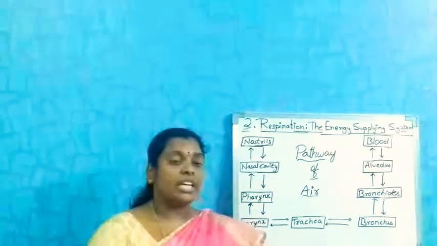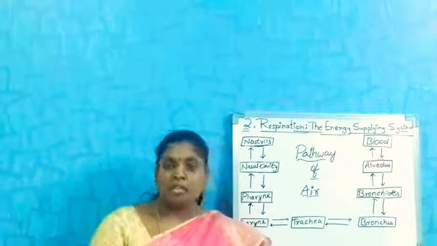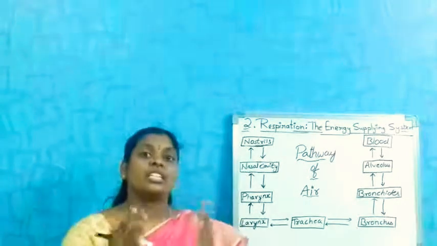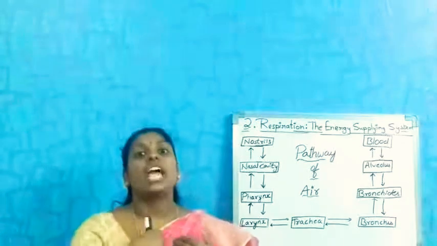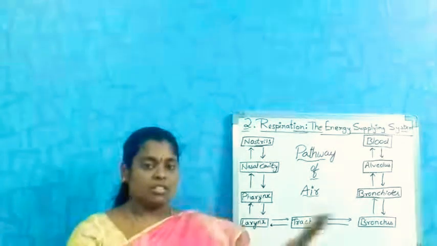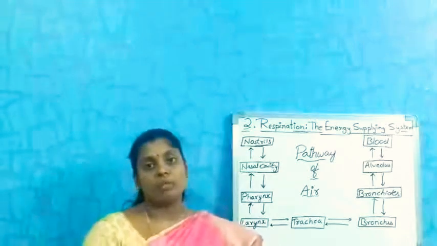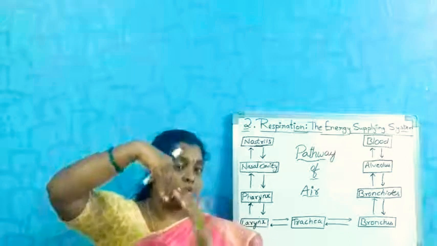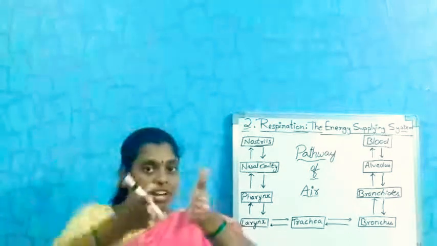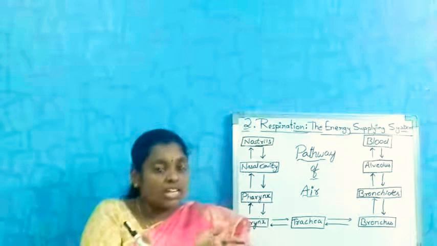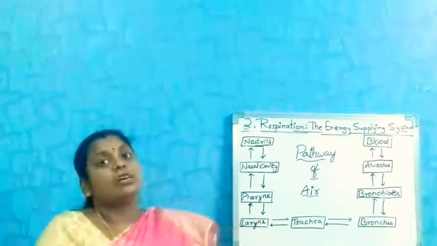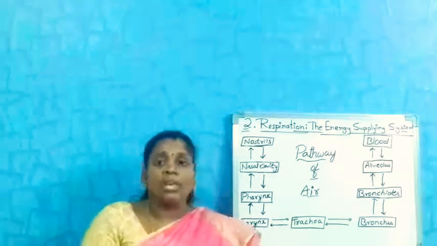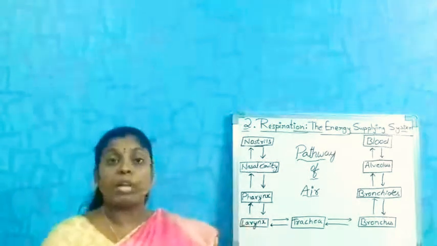When the air reaches the bronchi, the two lungs are placed on either side of the chest cavity. The trachea will divide. In the earlier class, I have shown the diagram: two lungs, and the trachea is present above the lungs and divides into each lung. These bronchi will again divide into many bronchioles.